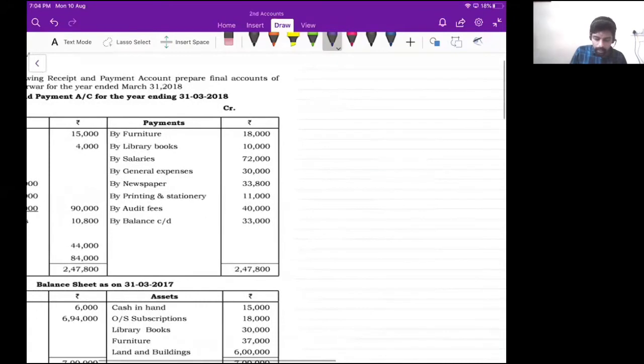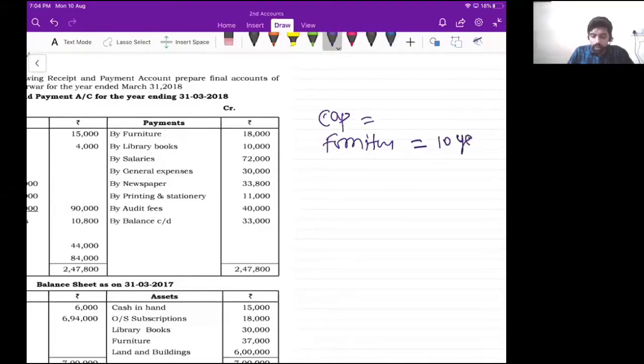Before that, you know the meaning of capital and then revenue, right? So capital means you will buy very rarely, correct? So once if you buy, you will use it for more than 1 year. For example, furniture. If you buy furniture, you will use it for more than 1 year, correct? Let us say the life is 10 years. So you will use this for 10 years, correct? So this furniture is a capital item.